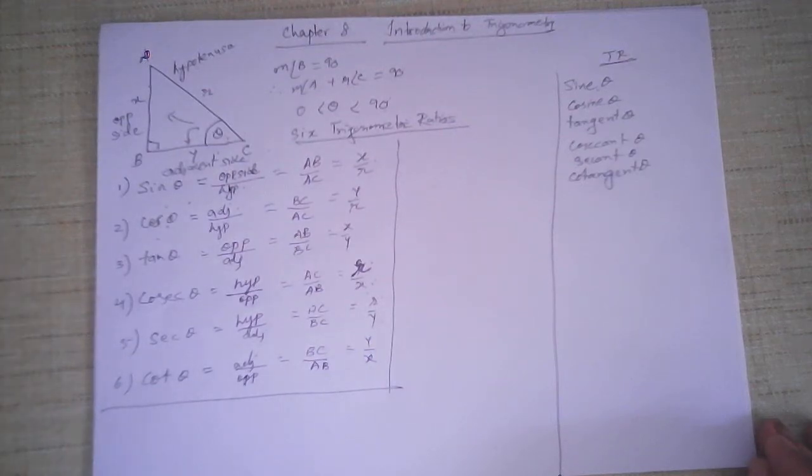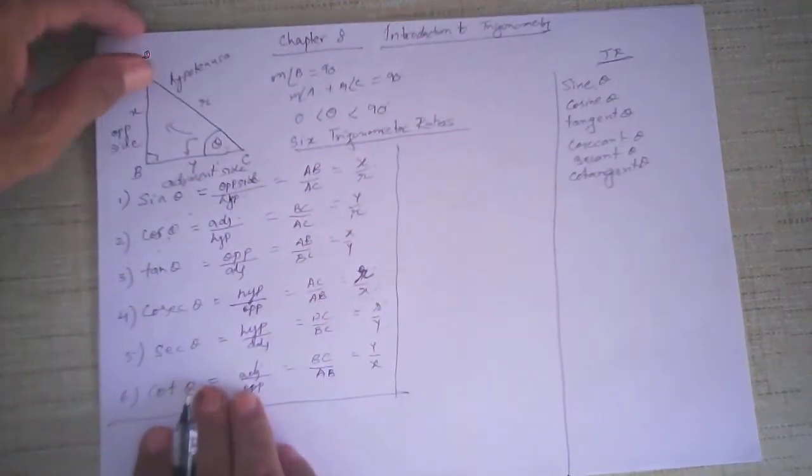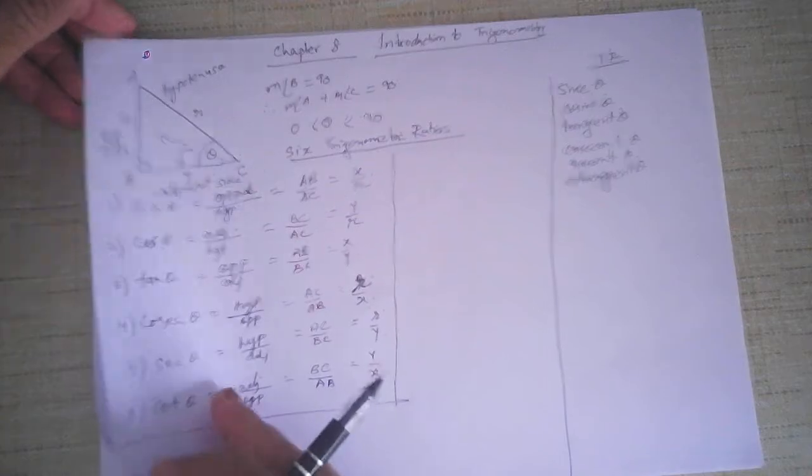Now I'm going to do a few problems based on this. Very few problems, simple problems. Let me take a fresh page. Let's do a problem here. A simple problem.